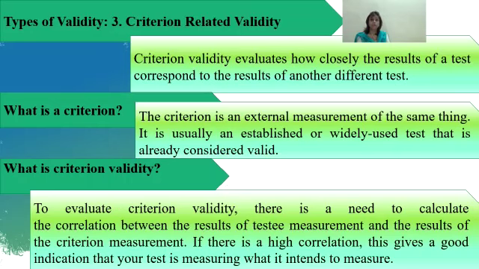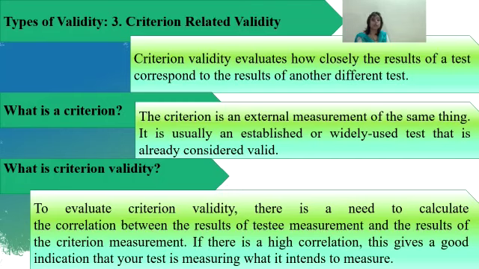Criterion validity evaluates how closely the results of a test correspond to the results of another different test. Now, what is a criterion? The criterion is an external measurement of the same thing. It is usually an established or widely used test that is already considered valid. What is criterion validity?